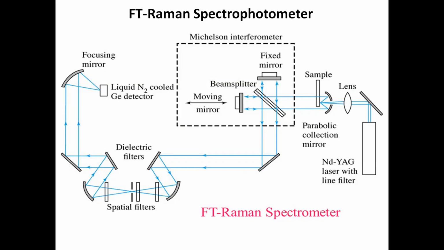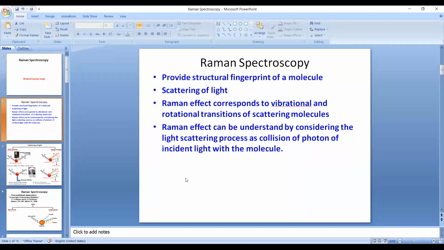Then it will reach the detector, which has a liquid nitrogen system to cool that portion, because when this laser light reaches that position, heat will also be generated. So to keep the detector safe, liquid nitrogen is used to cool it. In this way, that was the concept of Raman spectroscopy, which was very essential for you.